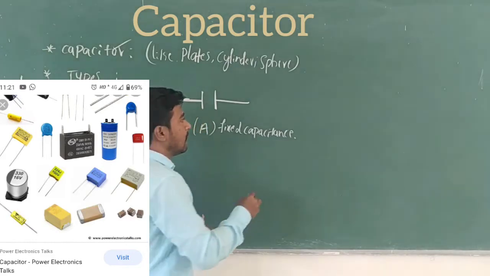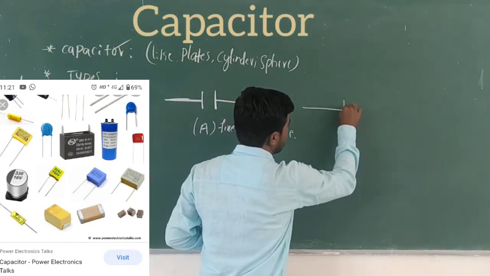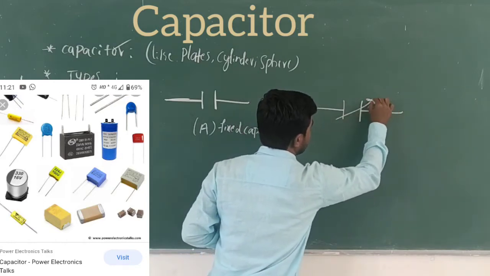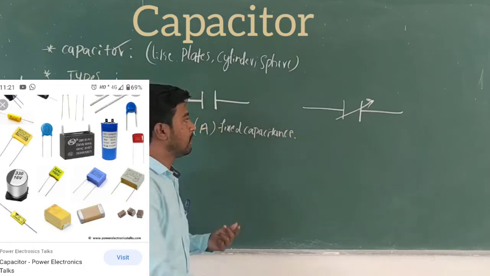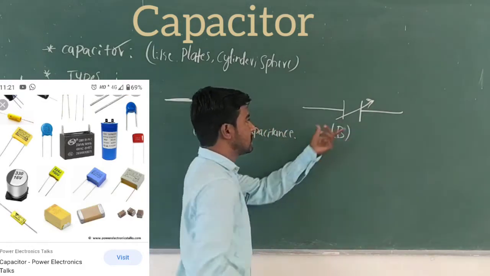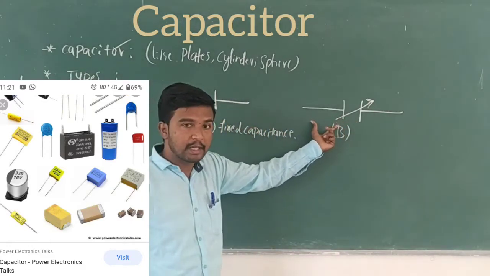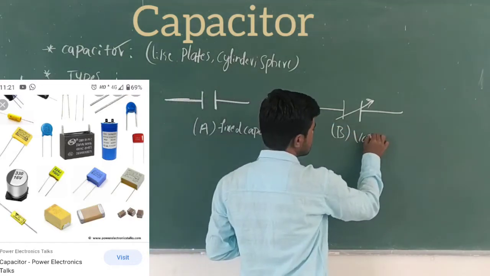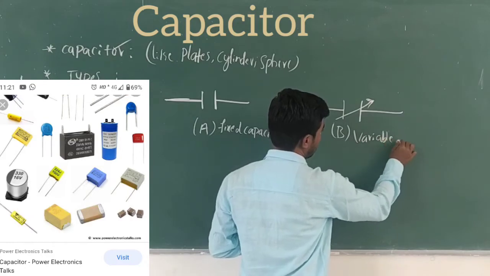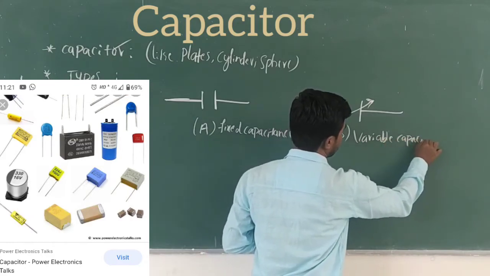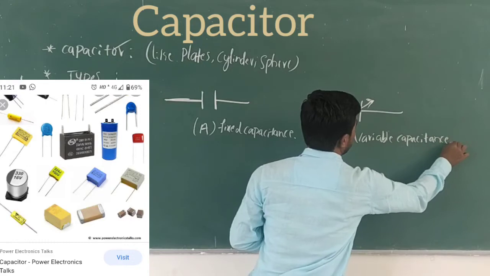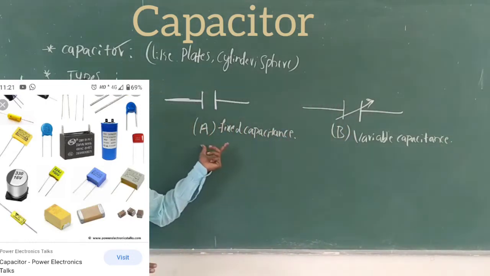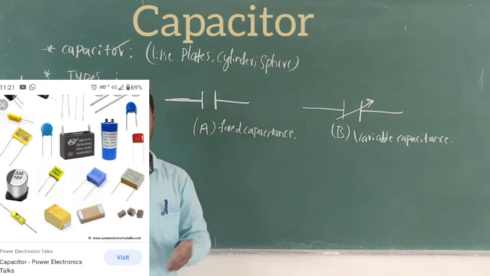But there is another symbol, this figure B. This is also a capacitor symbol, but this is a variable capacitance, a variable capacitor.